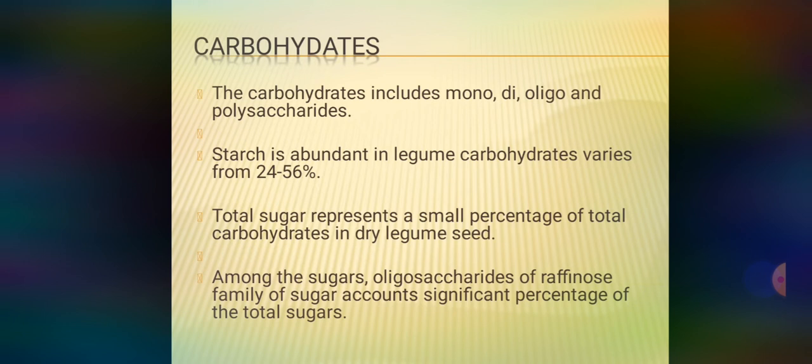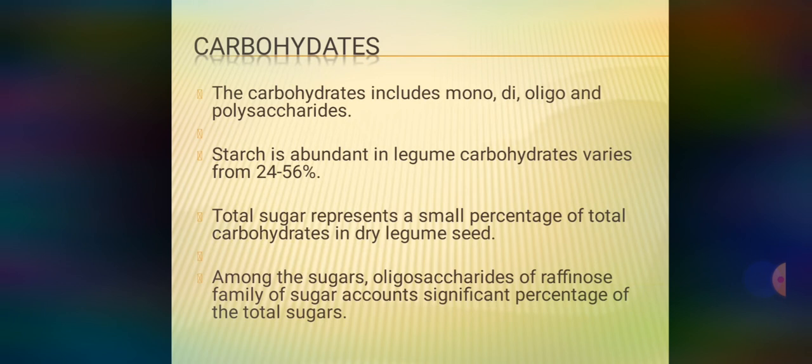Whatever oligosaccharides are available in legumes, they are verbascose, stachyose, ajugose and raffinose. So we will see what examples we have regarding these oligosaccharides. Verbascose is found in black gram, red gram, mung bean. Stachyose is found in kidney beans, soya beans, then cowpea.